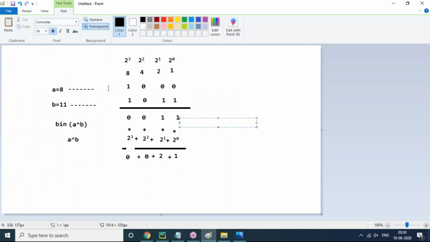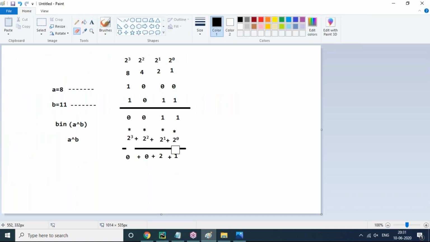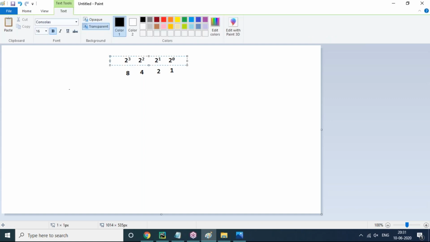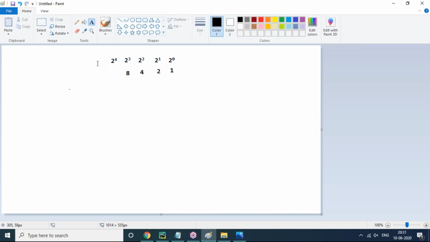Before that, I'm taking the same value 8, but I want to show you left shift and right shift in detail. Let's remove this quickly. Now I want to increase these values because my bits can move to the left hand side, so a few more values according to your requirement.